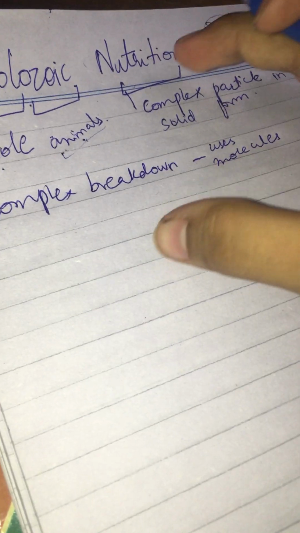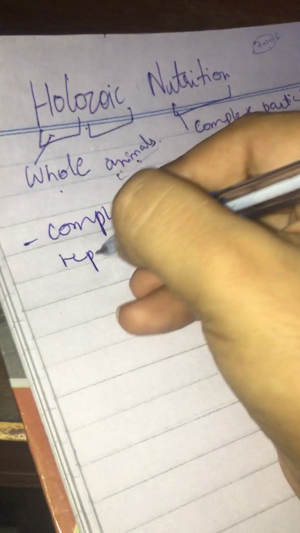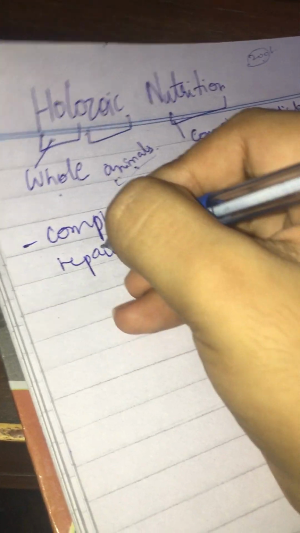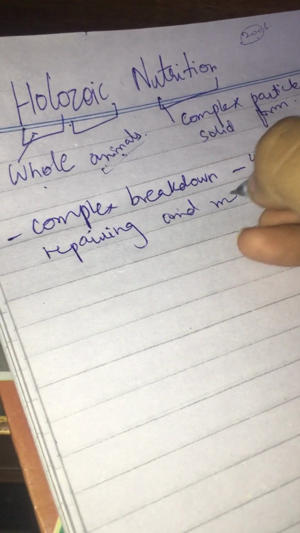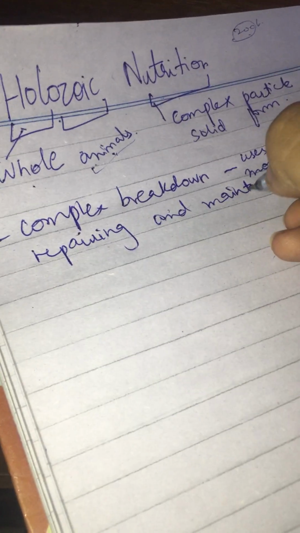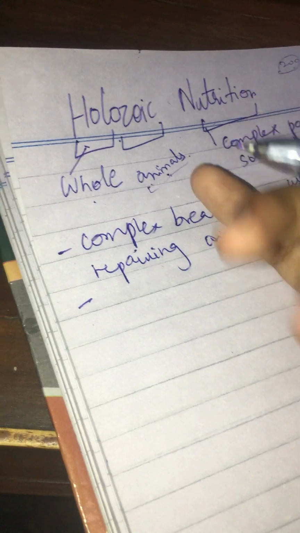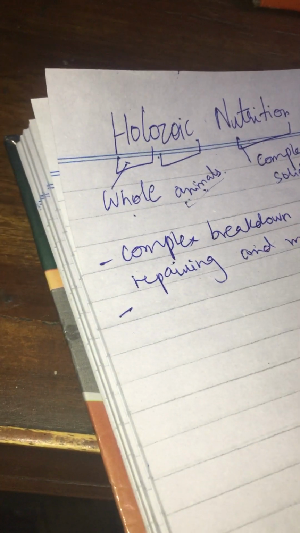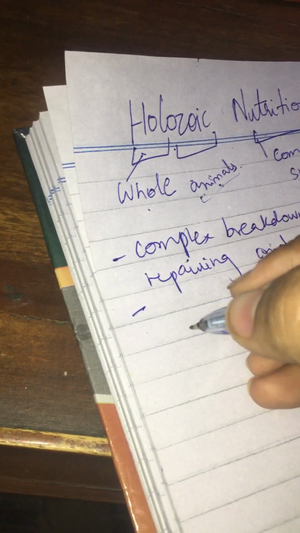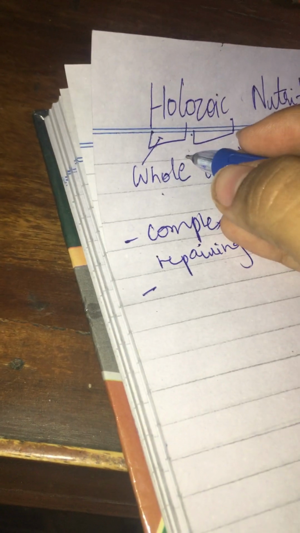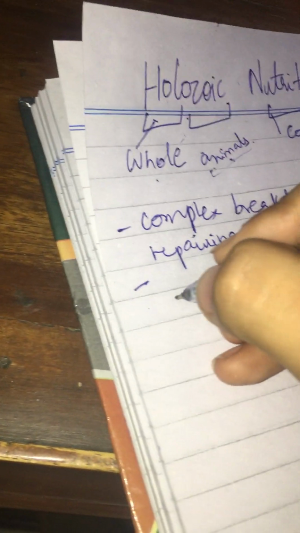Now, how are the complex particles used for our body? These are used for our growth, repairing, and maintenance as well. And this can also help in life maintaining and sustaining; all of the body's nutrients are in that. Okay, now if we talk about the definition of holozoic nutrition,